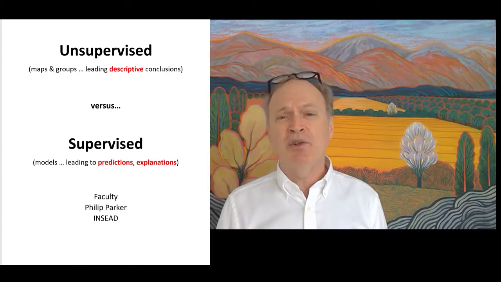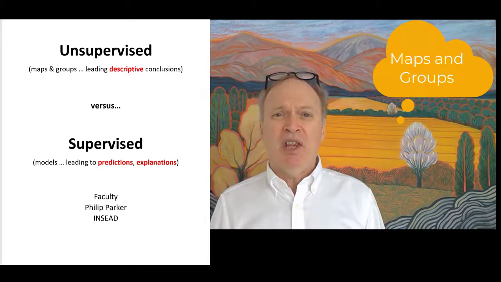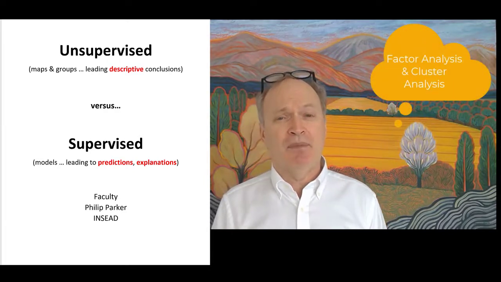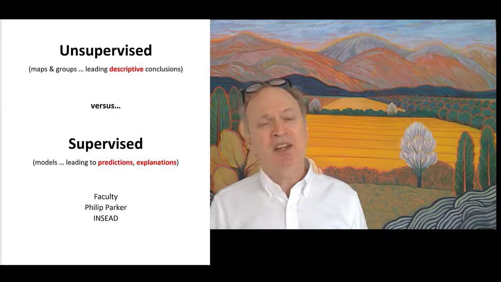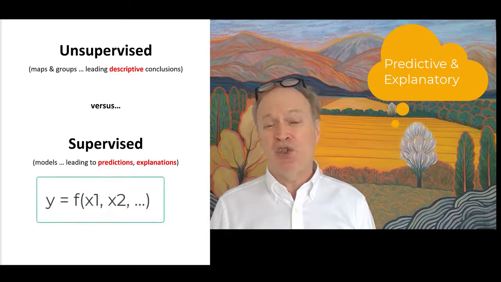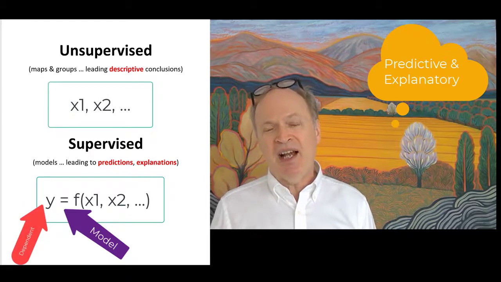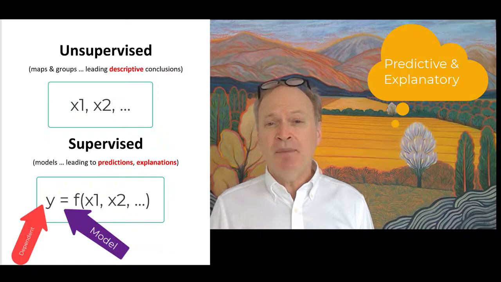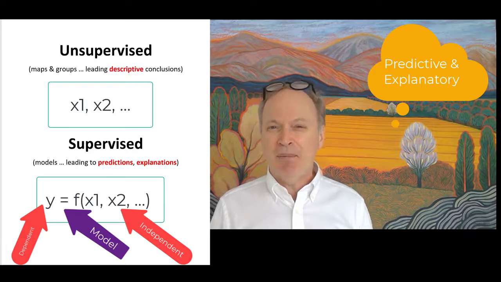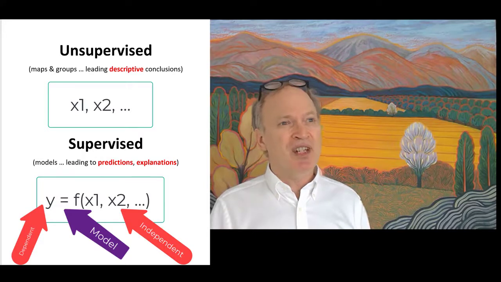So often there's a notion of visualization, in particular maps and groupings of data. These will lead to techniques we'll talk about later called factor analysis and cluster analysis, for example, versus supervised machine learning. What that's all about is not describing the data per se, but rather I'm actually trying to predict certain things. I describe in a model what my y variable is. What do I want to predict? And then I come up with some independent variables. Those independent variables will explain my y variable. So in essence, supervised machine learning is about predicting things. It's about explaining why data changes. Whereas in unsupervised, it's just describing data.